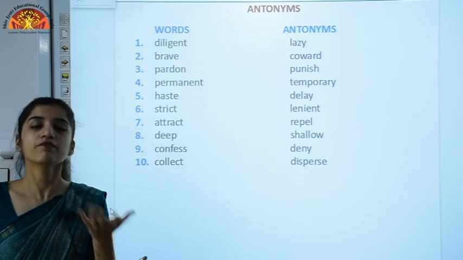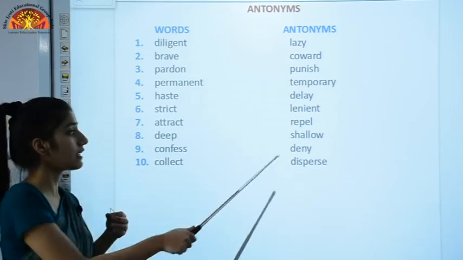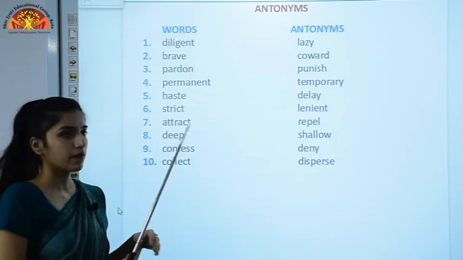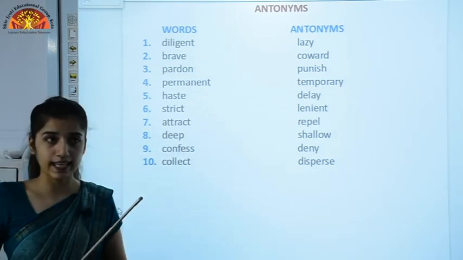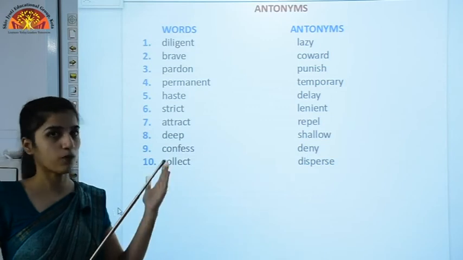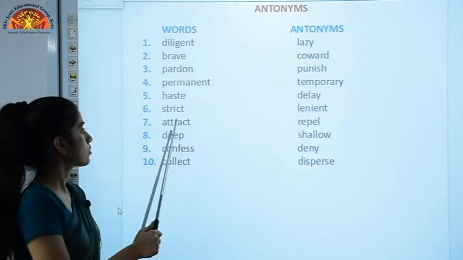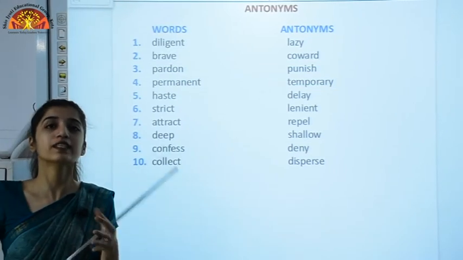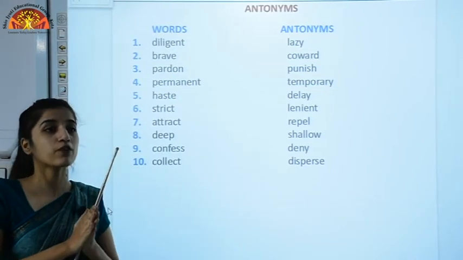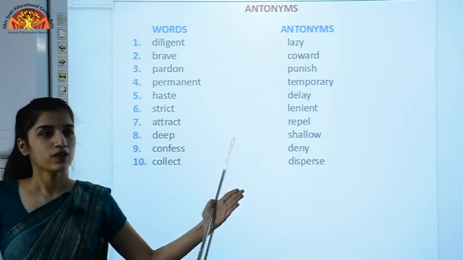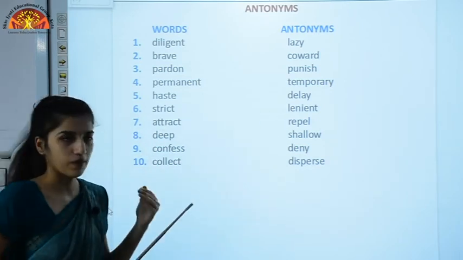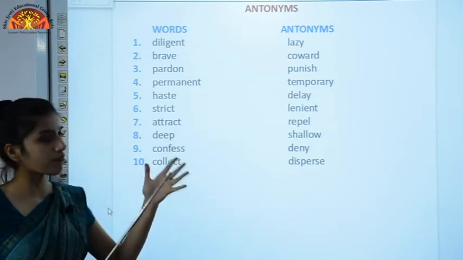Confess, when you are confessing something, right? Okay, and deny means आप जब मना कर देते हो. Okay. Deep, which means जब बहुत ज़्यादा चीज़ गहरी होती है, and shallow is the opposite of deep. Okay. So attract, something is attracting, like the two magnets, the two opposite things attract. Okay. And repel means to get apart. Okay. So that is what repel is.